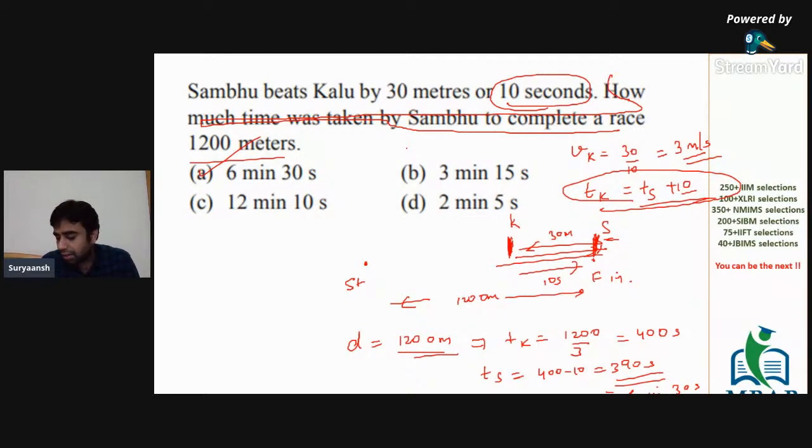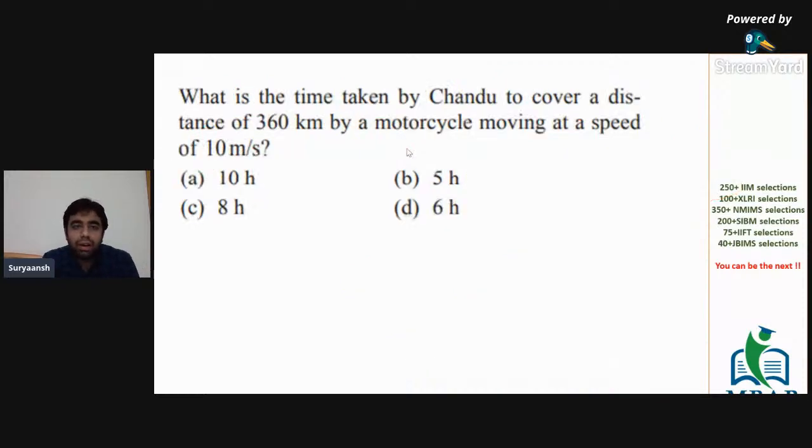It's not that difficult. You don't even need a pen and paper to solve this question because the calculations are not complicated, right? Just find out the time and then just subtract it. That's it. All right. Okay. Next question.